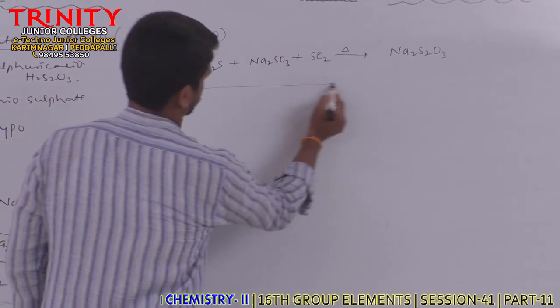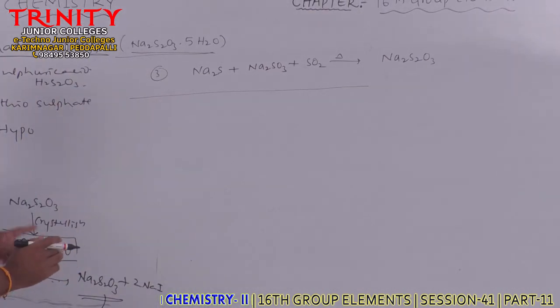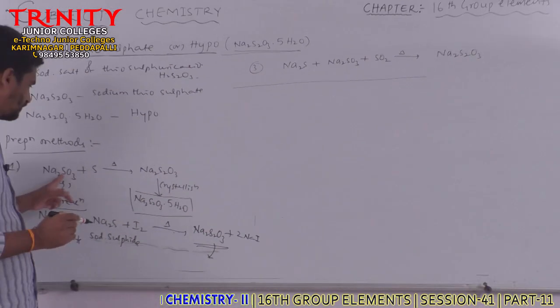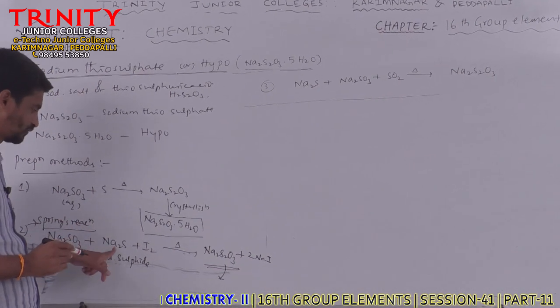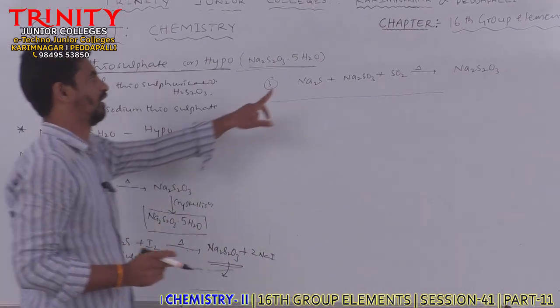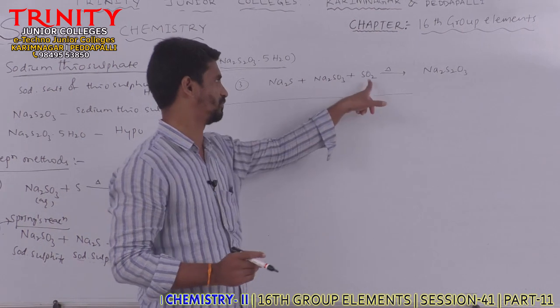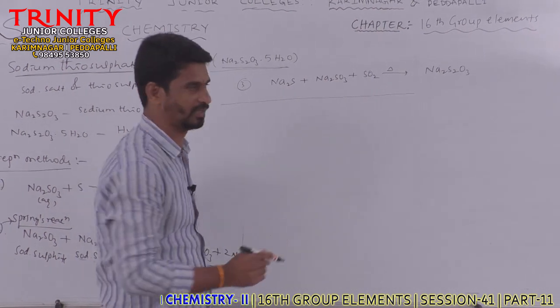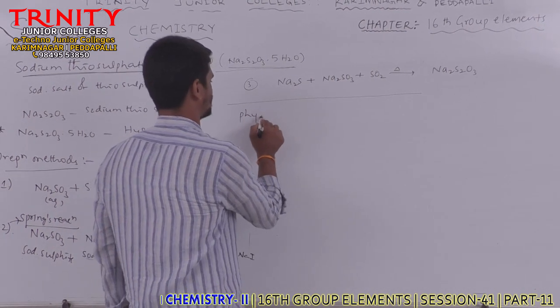These are the preparation methods of hypo. It can be prepared by heating sodium sulfite with sulfur, or sodium sulfite and sodium sulfide mixture with iodine, or sodium sulfite and sodium sulfide mixture with sulfur dioxide. Next, physical properties.